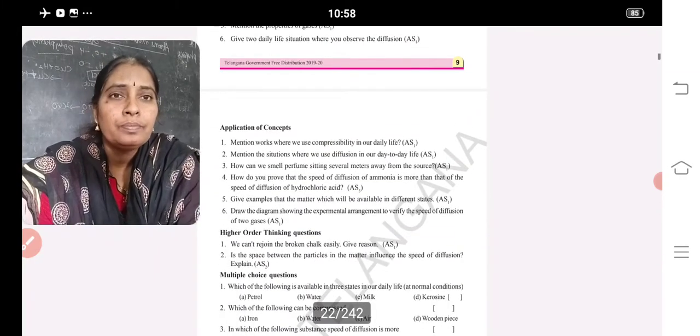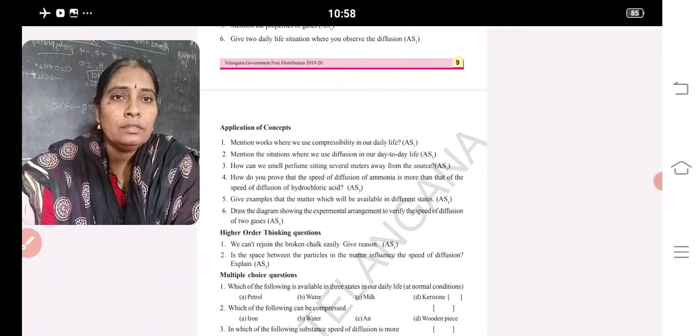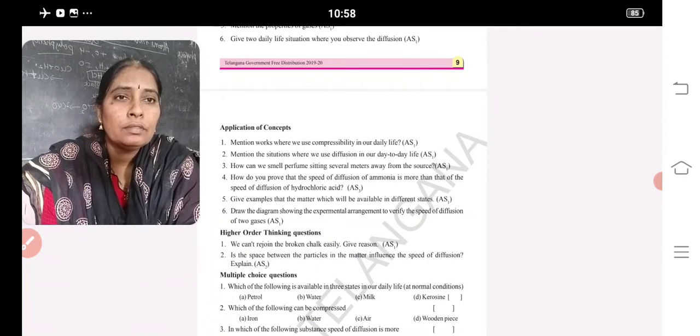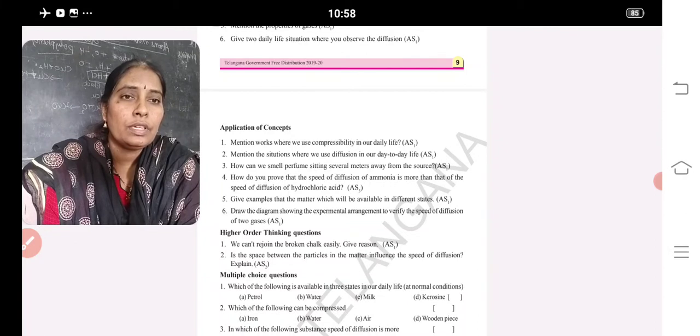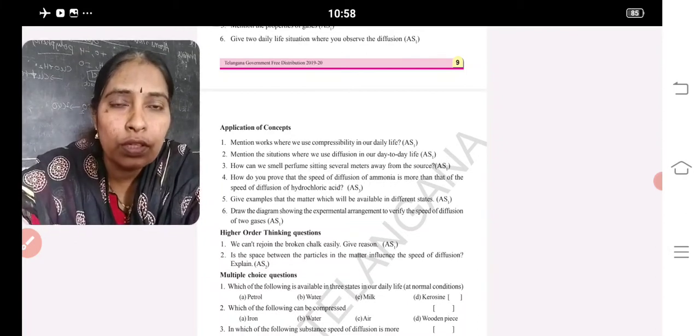Second section, first one, fourth one, and higher order thinking questions, first one.